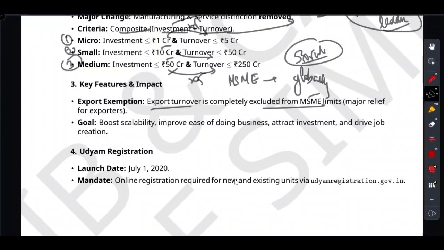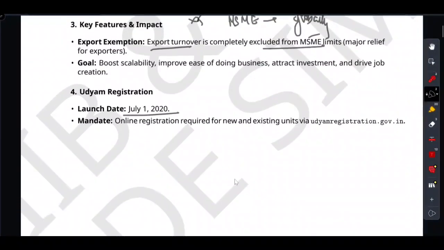Finally, you know what they did? They digitalized the whole clunky paperwork process. As of June 1st, 2020, this is the data. They launched a single purely online passport for MSME, and that is called Udyam registration. Right? The word is Udyam registration.